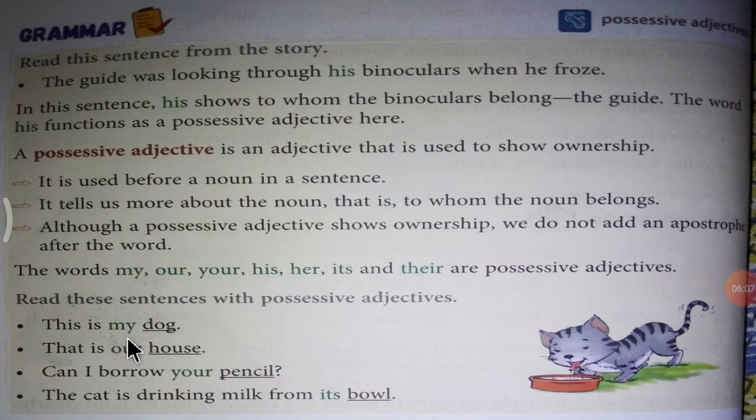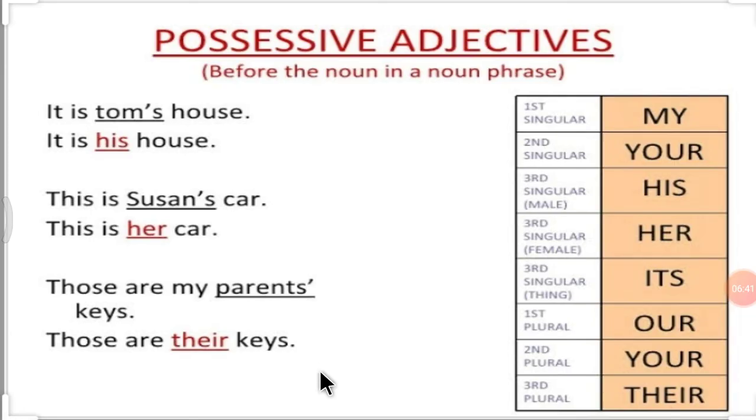So, look here, my dear students. My, our, your, its. All these are possessive adjectives because they show the things belong to whom. These words show the ownership. Whose dog is this? My. Whose house is this? Our. Whose pencil is this? Your. Whose bowl is this? Its. So all these words show ownership.